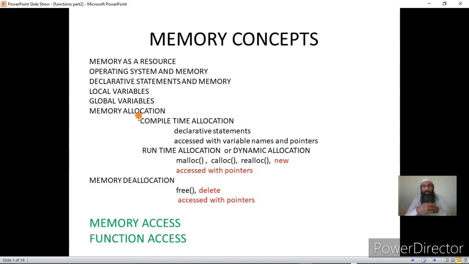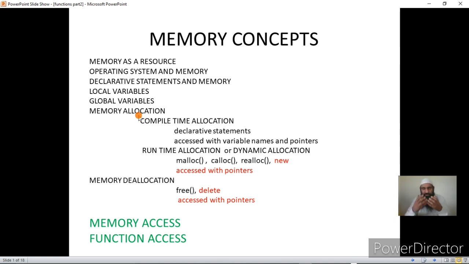Okay, if that program needs the memory. So as I told you, memory is a limited resource, and every program needs memory. Before getting the memory, the program will request the operating system for it, and if the memory is available, the operating system will give that memory. That is called memory allocation.